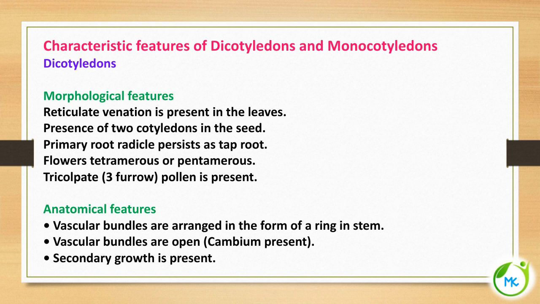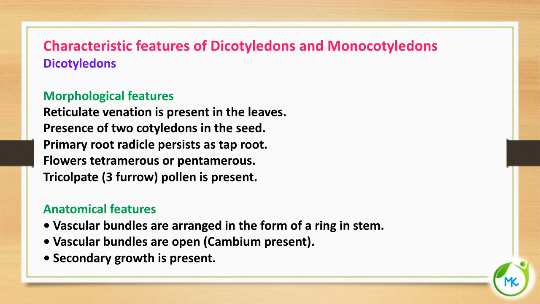All the floral parts are in tetramerous or pentamerous form, so tetramerous in multiples of 4, pentamerous in multiples of 5. The pollen is tricolpate, that is, it has three furrow-like structures.